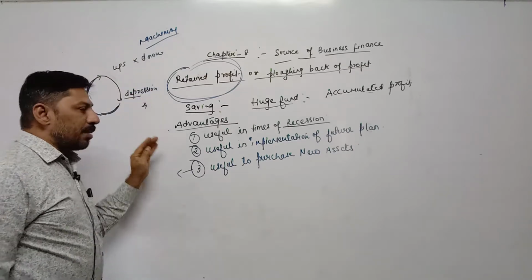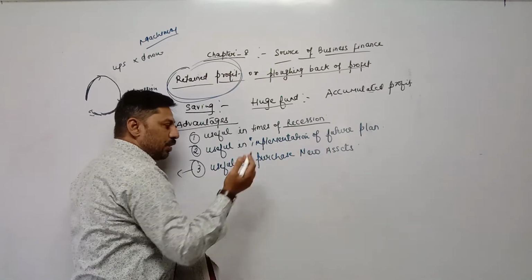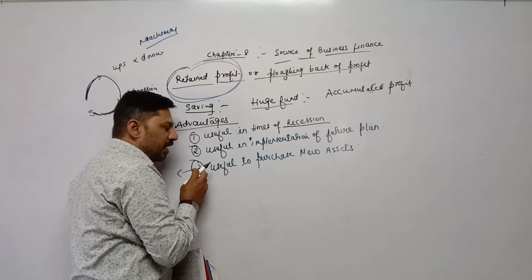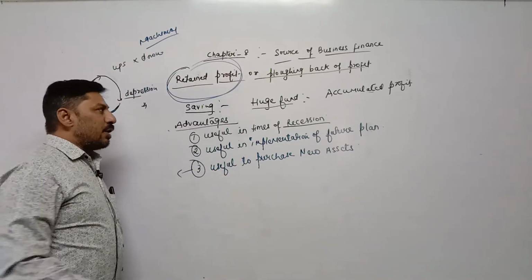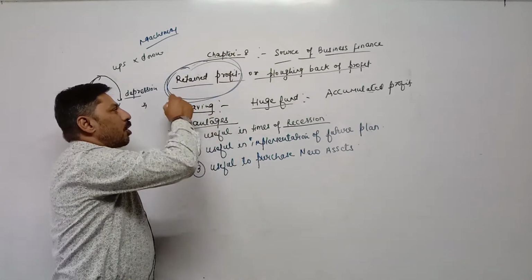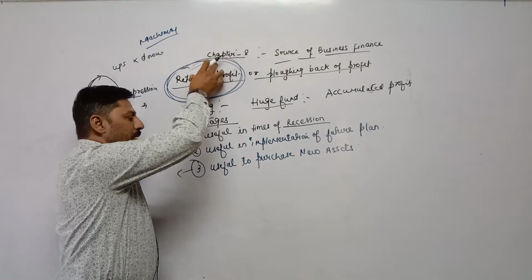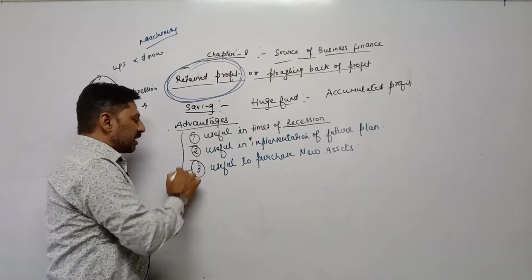So when 10 years are completed, we need to purchase a new asset, and such new assets require huge funds. At that time, if we do not have funds, or we are passing through a financial crisis, or in that year a loss was incurred, then without any problem or difficulty, by utilizing retained profit, by utilizing this saving amount, we can purchase a new asset. The 3 points are completed.